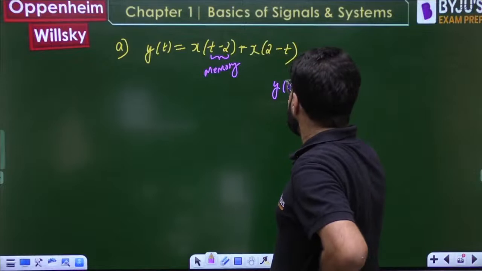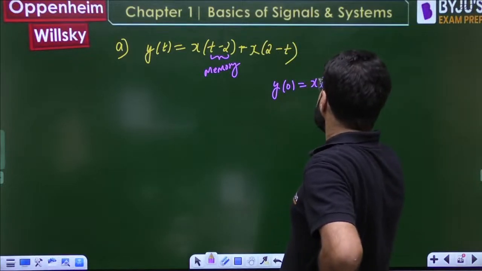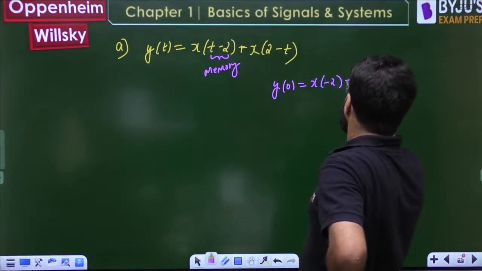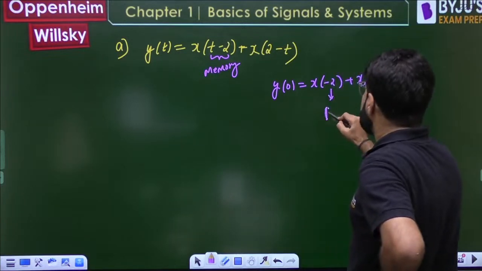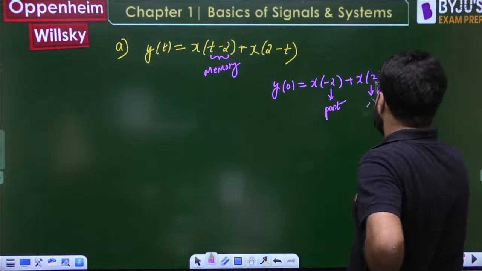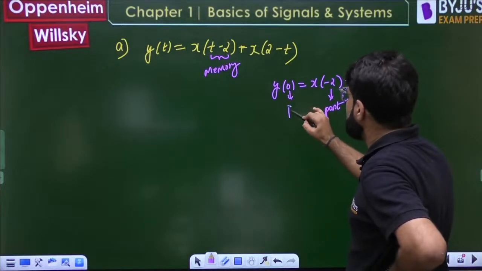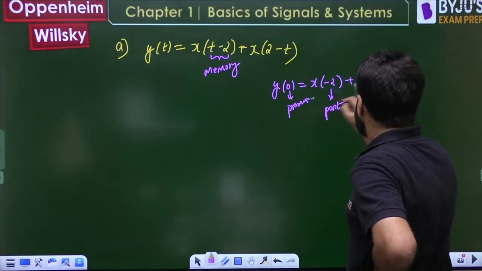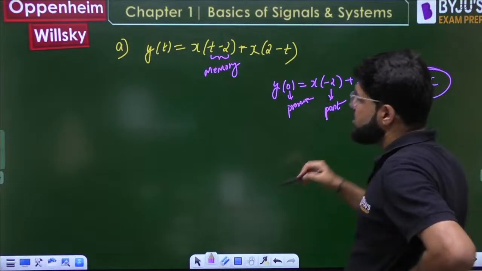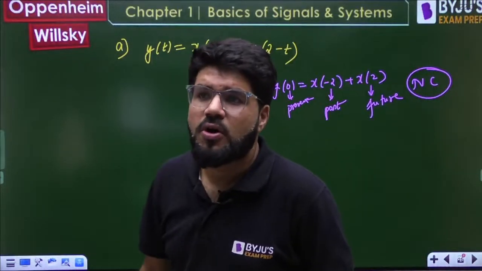Suppose you check y(0). So that is x(-2) plus x(2). This is past, and past means again memory, but this is future. Whenever the output depends on a future value of the input, because present मेरा 0 है, it is non-causal.